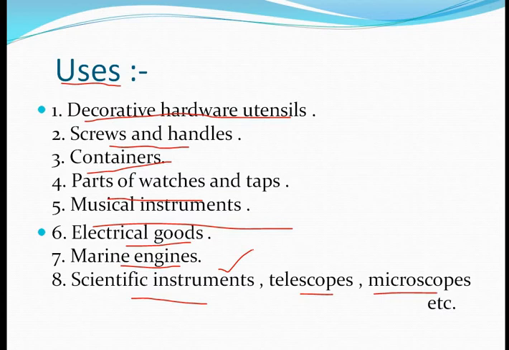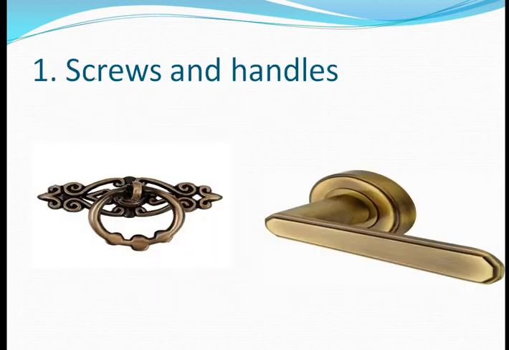I am not saying that all the instrument material is made of brass, but some part of that instrument is made of brass, and the same for the telescope and the microscope also, right? Now see how different things are formed from it. The screws and the handles, you see, these are household products, and you already saw them in your neighbor's house, or maybe at your own house, or maybe on TV or some other place. So this is the nearest material to us, and that is made of brass, and that is the alloy.